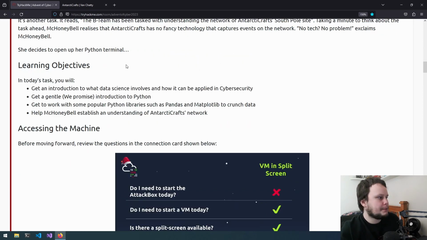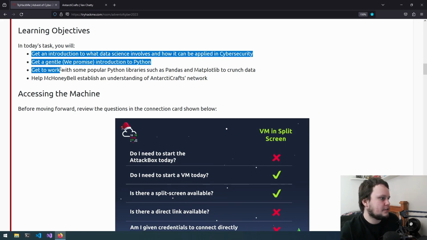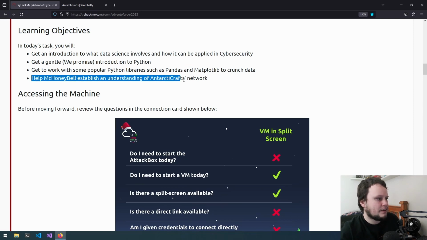So the learning objectives for the day are to get an introduction to what data science involves and how it can be applied to cybersecurity, get a gentle introduction to Python, get to work with some popular Python libraries such as Pandas and Matplotlib to crunch data, and to help Mikani Bell establish an understanding of Antarcticraft's network.